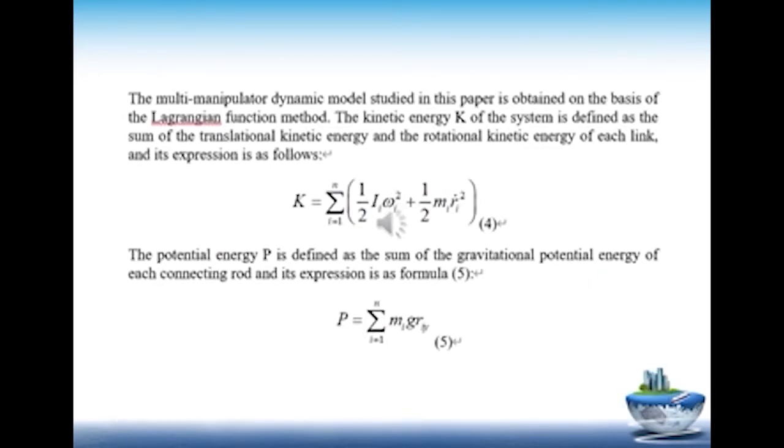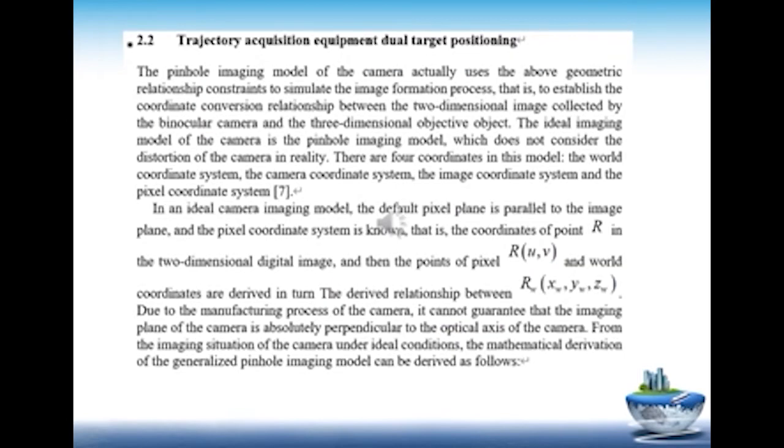The multi-manipulator dynamic model studied in this paper is obtained on the basis of the Lagrangian function method. The kinetic energy K of the system is defined as the sum of the translational kinetic energy and the rotational kinetic energy of each link, and its expression is as follows. 4. The potential energy P is defined as the sum of the gravitational potential energy of each connecting rod, and its expression is as formula 5.